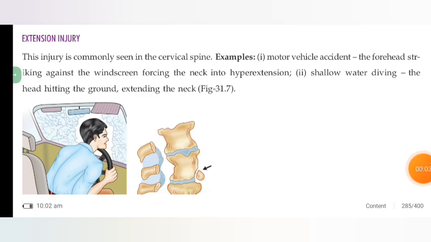Hyperextension injury. The injury is commonly seen in the cervical spine. Examples: motor vehicle accident, the forehead striking against the windscreen, forcing the neck into hyperextension.